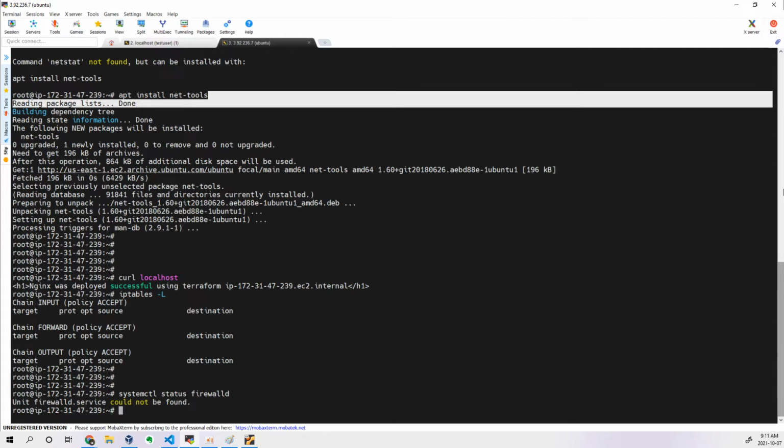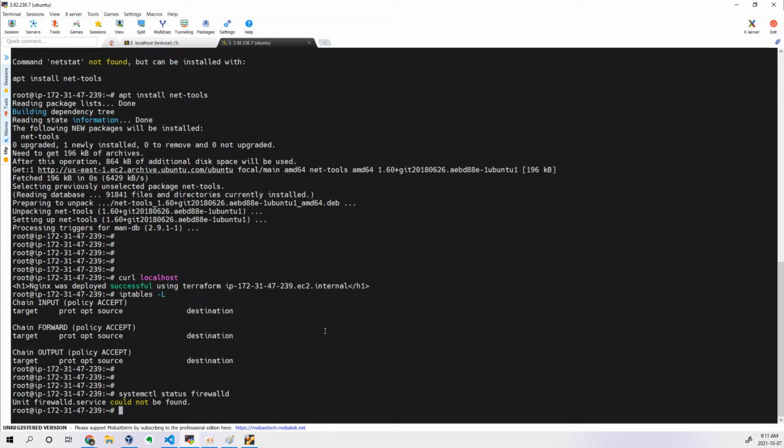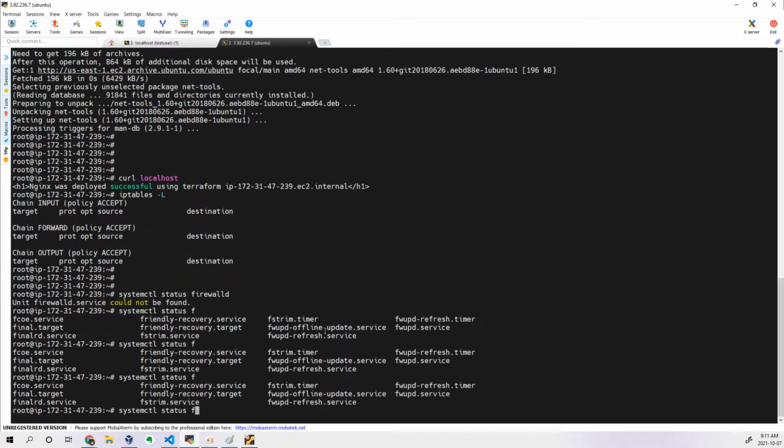I think it's UFW in Ubuntu. Anyway, if I give the tab, it should work. There is no firewall at all. Okay, so no problem. Let me do one thing.